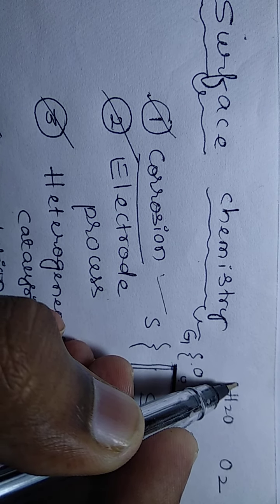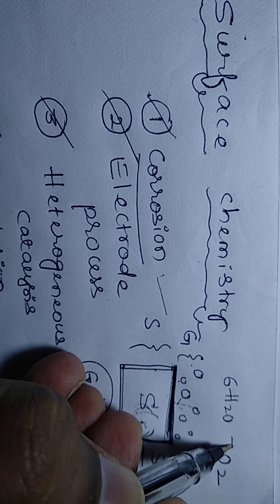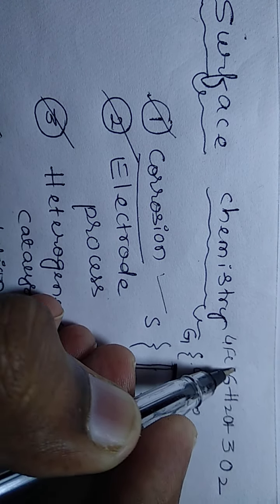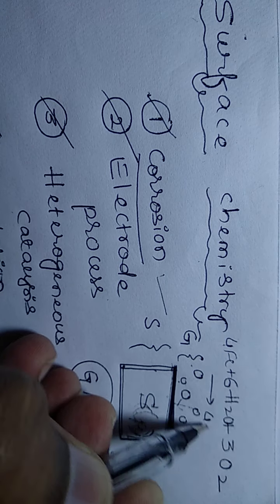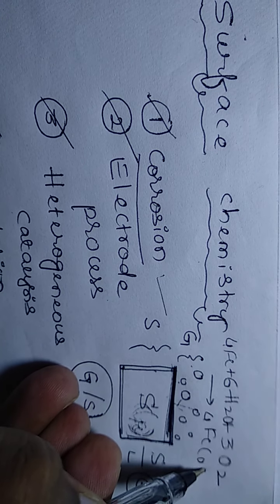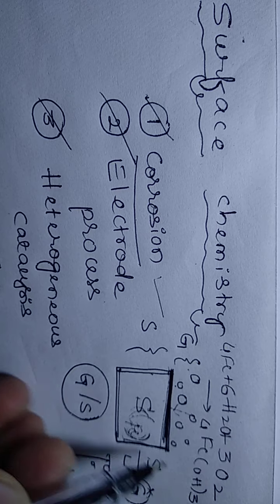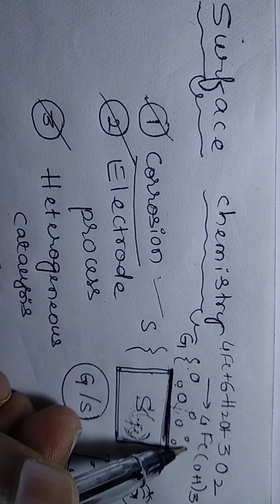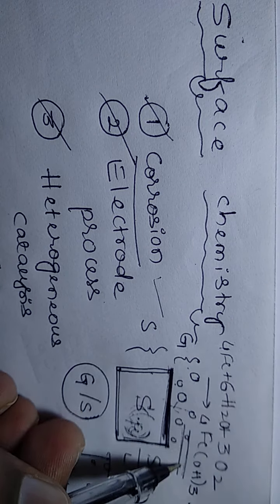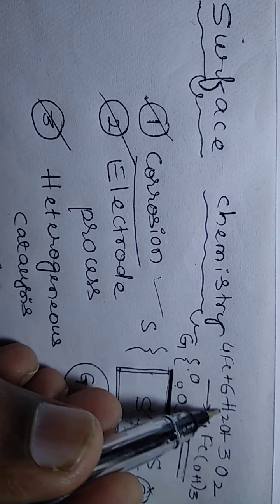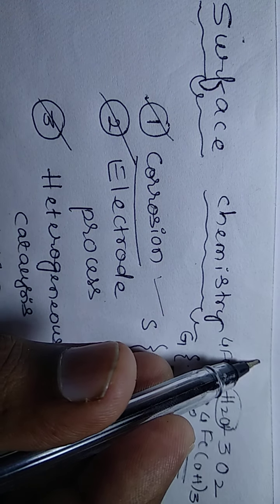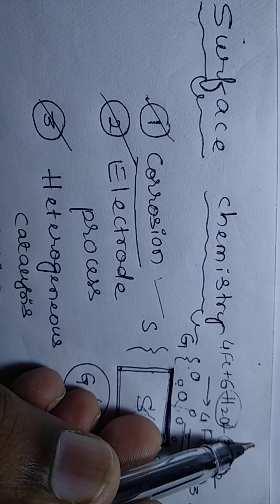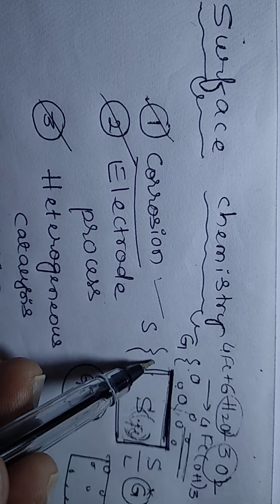So 6 molecules of water plus 3 molecules of oxygen plus 4 molecules of iron give 4 Fe(OH)3. Water is present in the atmosphere, and oxygen is again present in the atmosphere.